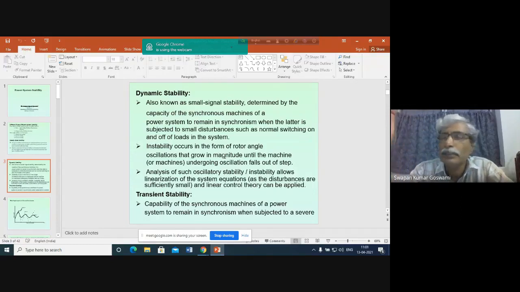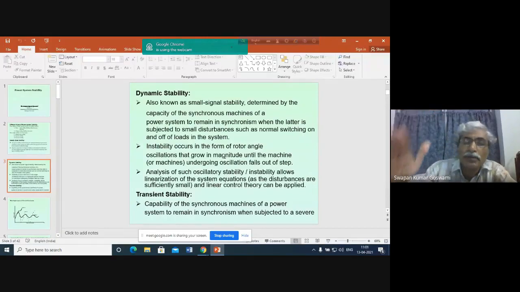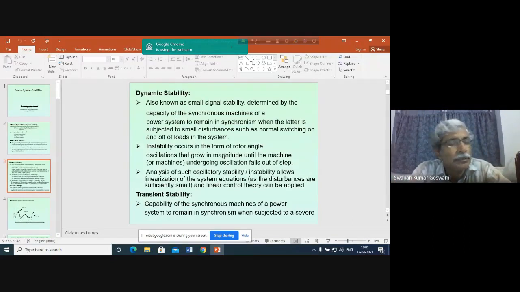Otherwise, what is the effect of damping? Damping reduces the oscillation gradually. When the damping is positive, the oscillations are decreasing. Oscillation involves some unbalance in energy, some unbalance in power. Because of the damping present in the system, that oscillation will gradually die down.